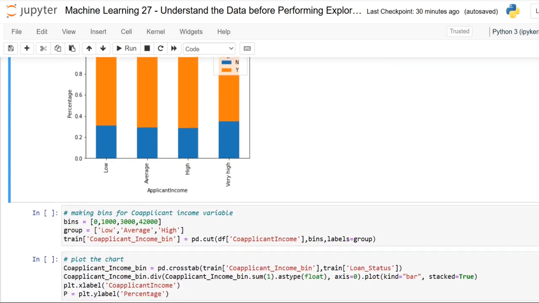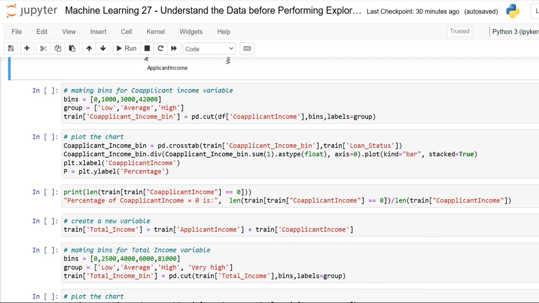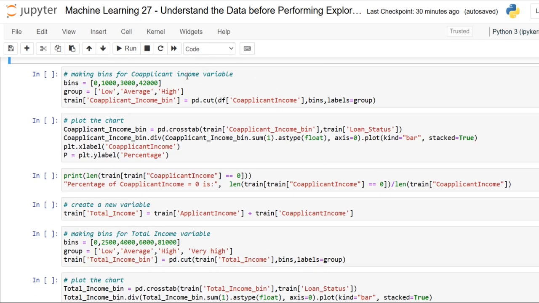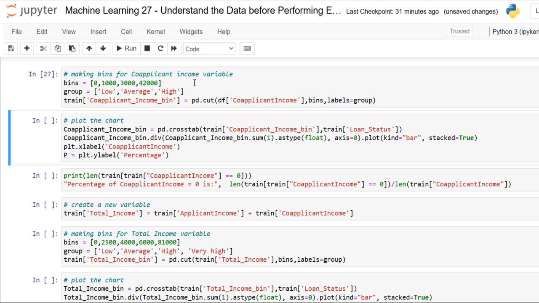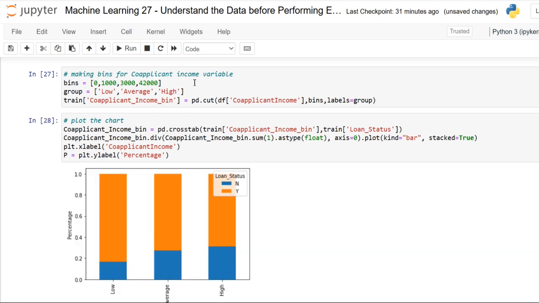So the co-applicant and the loan amount variable also. Here, again we are just going to make use of bins in a similar manner. So here we are just going to make it as a bin, and with that let me make the plot.